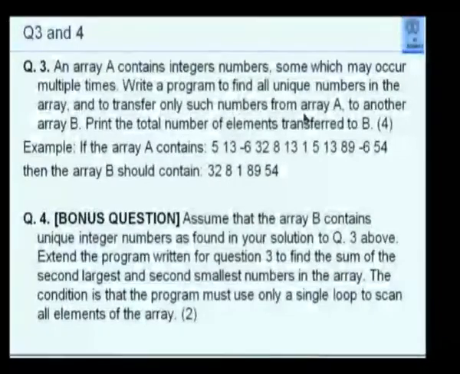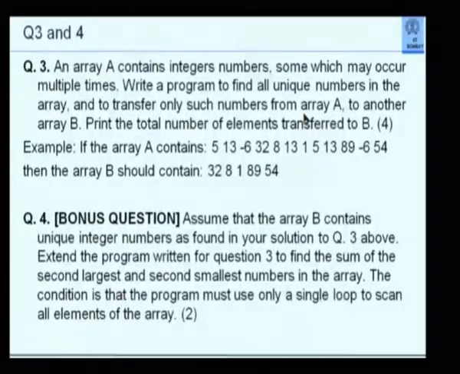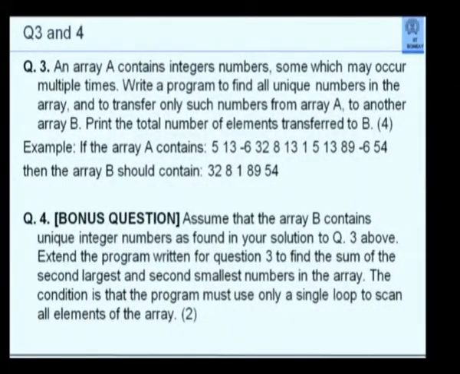The third problem I had already solved. I don't think I'll spend much time on it. It was a simple problem, but I could see that people had goofed up in solving it. The problem was, given an array which contains integer numbers, some of which may be repeated, you are required to find the unique numbers in that array and put those unique numbers in another array. There are multiple ways of solving this problem.